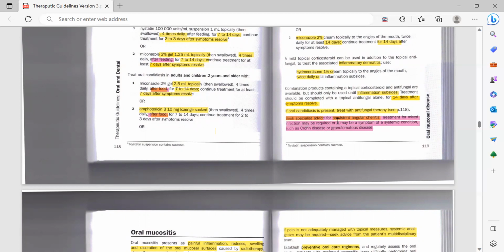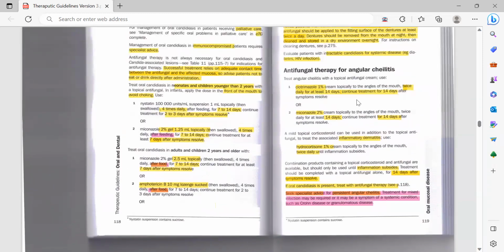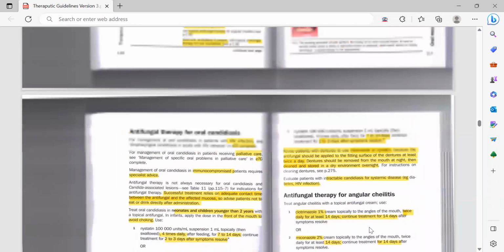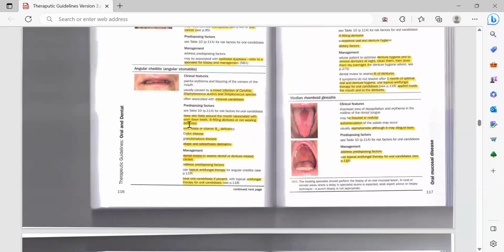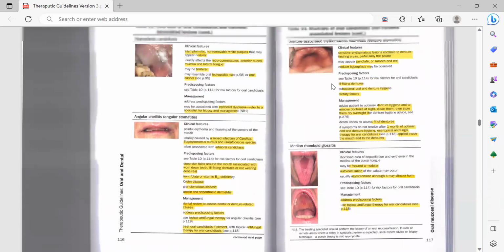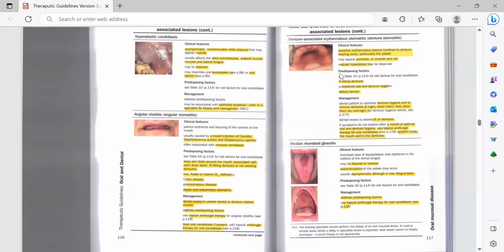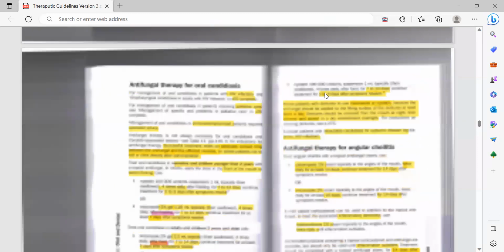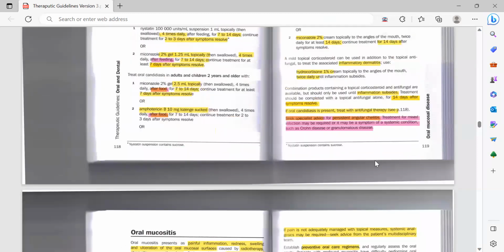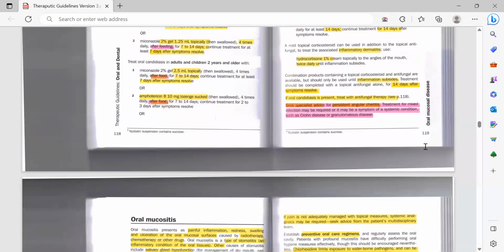So if even after this treatment their symptoms are not going away, then you need to refer them to the specialist. You just need to do very little in any case. Even if you are not sure and your patient is not responding to your treatment, you just need to refer him. All right, so our candidiasis topic is completed here.